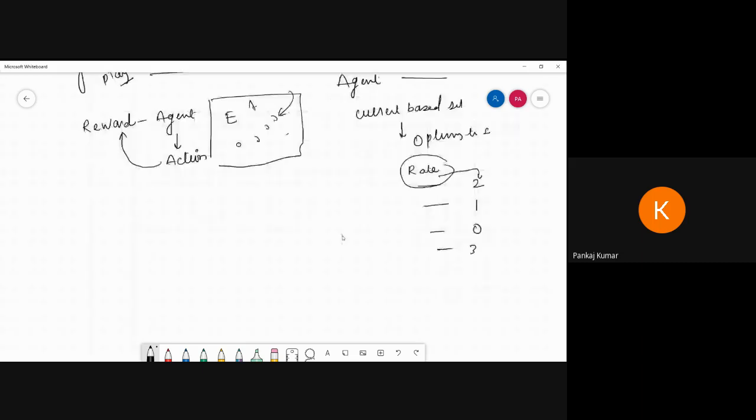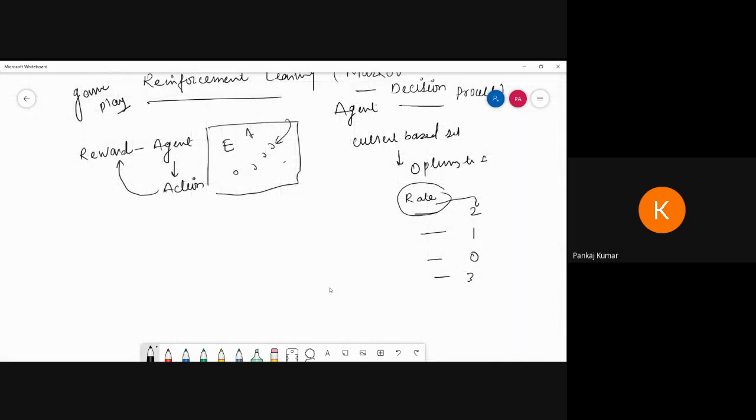What is the definition? Maybe it can be helpful for you. What is reinforcement learning?